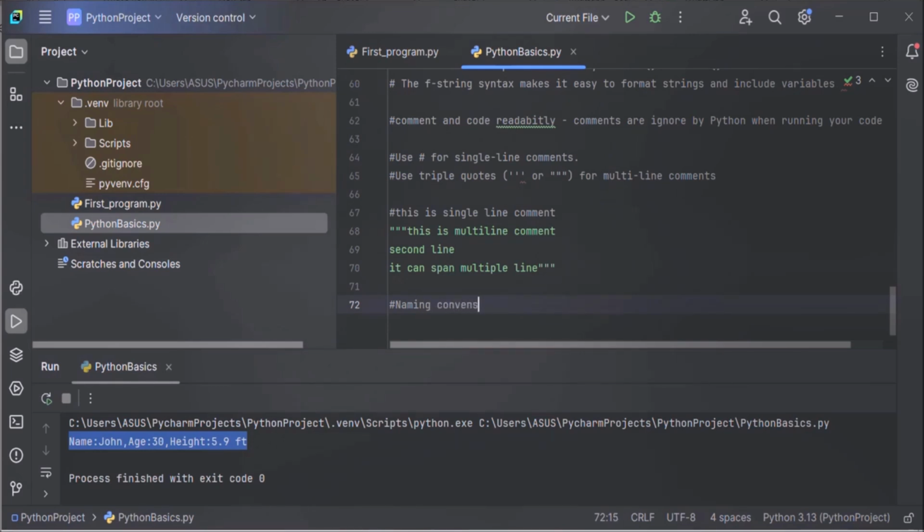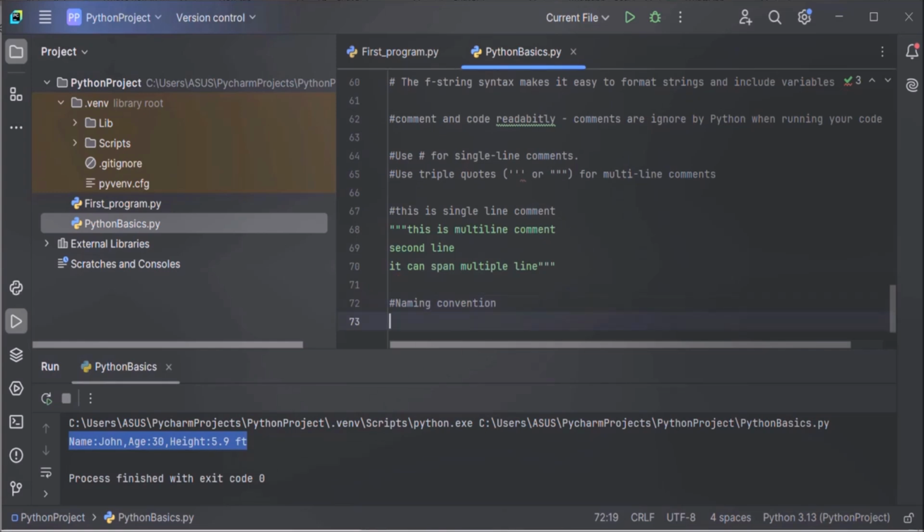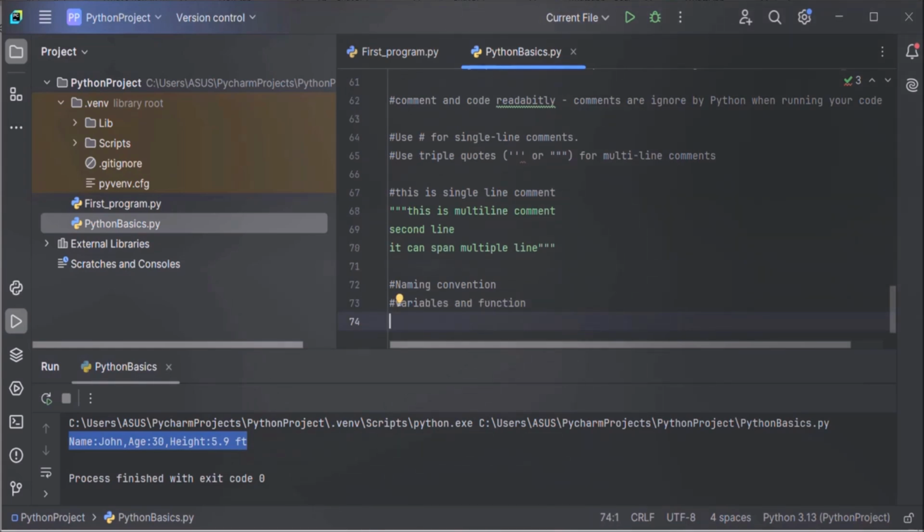Naming convention. Variables and functions. For variables, you have to use lowercase letters with underscore between words. This is called snake case. For variables and functions, use snake case.